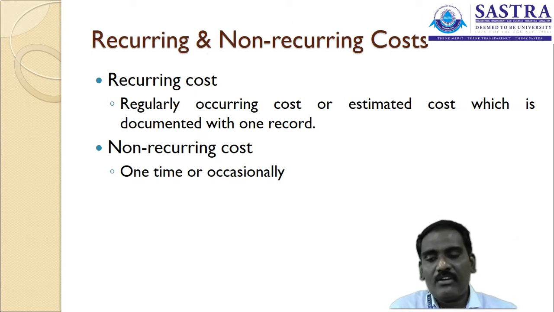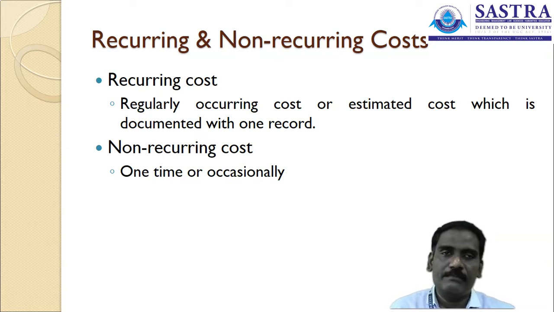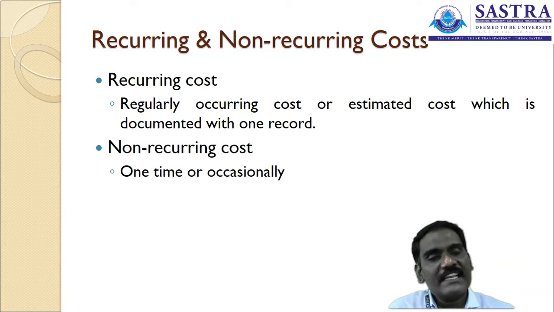And the recurring and non-recurring costs which are incurred: what would be the recurring cost and non-recurring cost? The recurring cost is regularly occurring, or is estimated and documented with a record. We call it recurring cost, which happens frequently. It is like your postpaid connection, where recurring expenses happen.